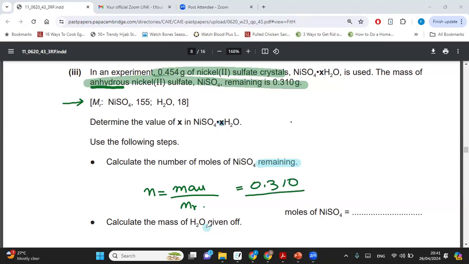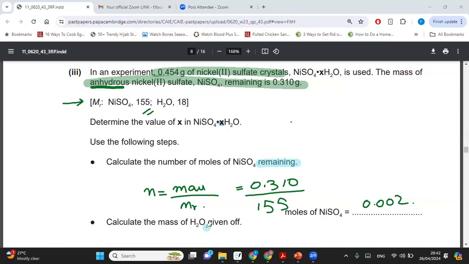Divide that by the Mr. They were nice enough to give it to us. So we will take the value provided and calculate the number of moles. Can somebody let me know what is the number of moles that we get? Correct, 0.002. Perfect. Now, the next part they're saying, calculate the mass of water given off.